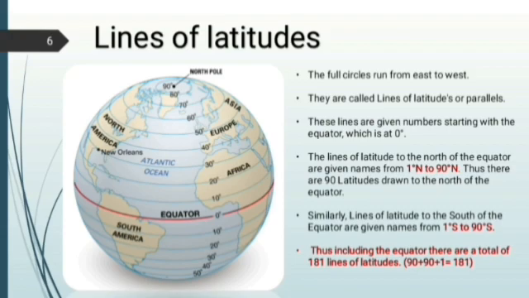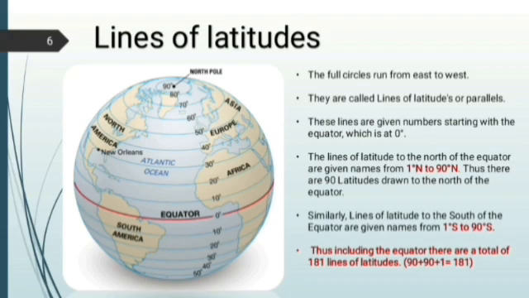These are southern latitudes. Thus, including the equator, there are a total of 181 latitudes.